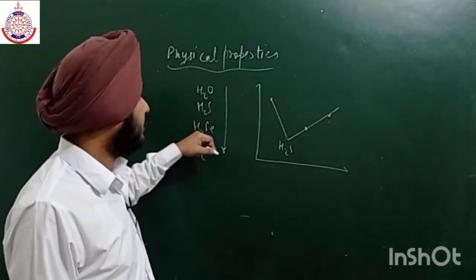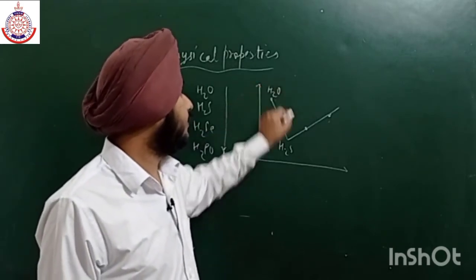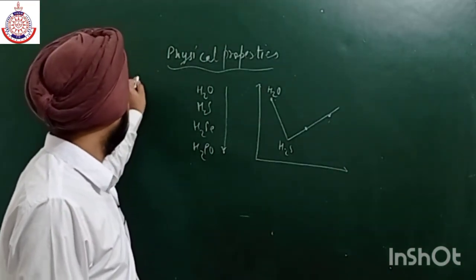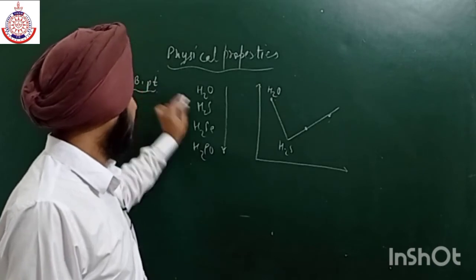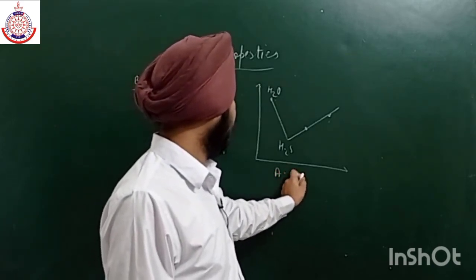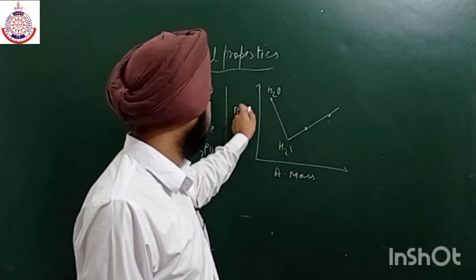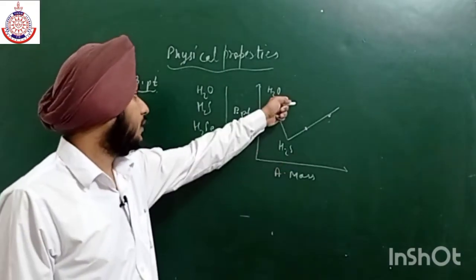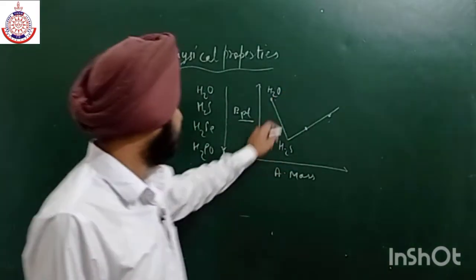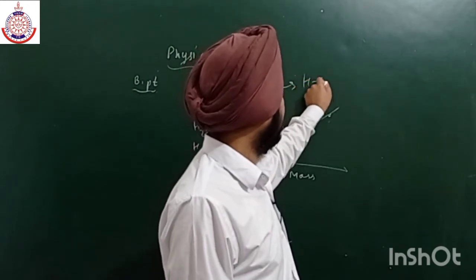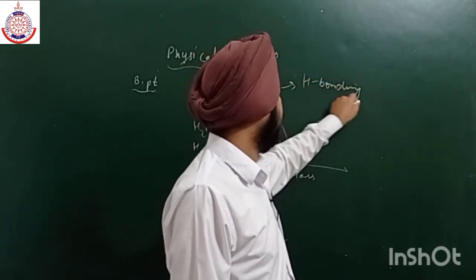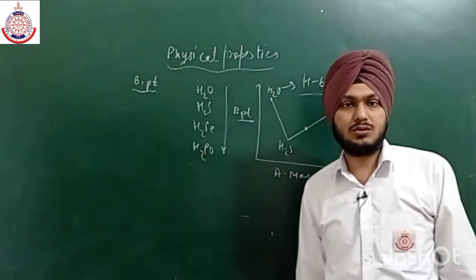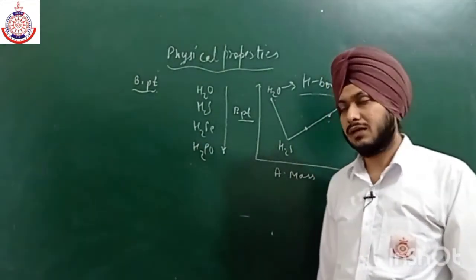So you have to remember that because of hydrogen bonding, water has a higher boiling point. This is the first property, the boiling point. On the graph, this is atomic mass and this is our boiling point. As the atomic mass increases, the boiling point will also increase, but water's is still higher due to the formation of hydrogen bonding. The others have dipole-dipole interactions, which are not as strong as hydrogen bonding.